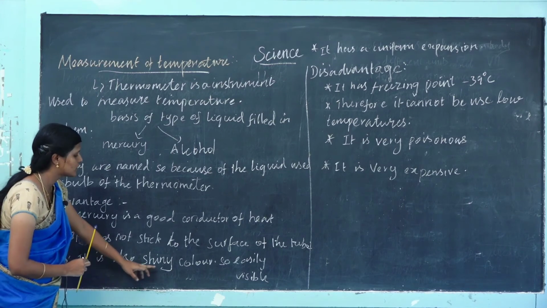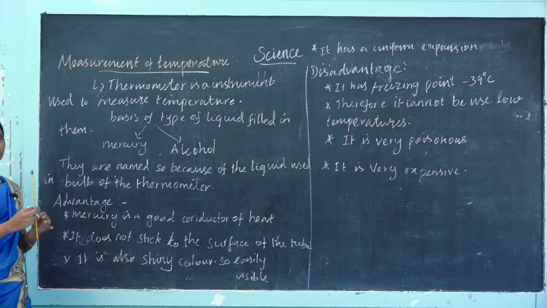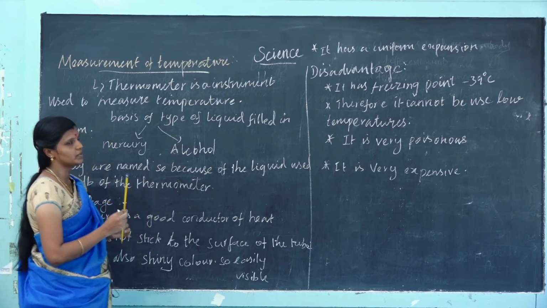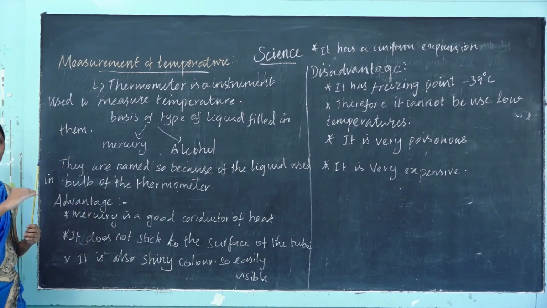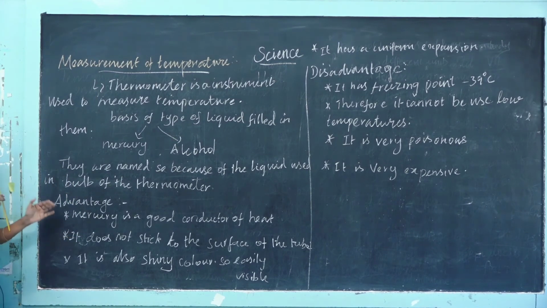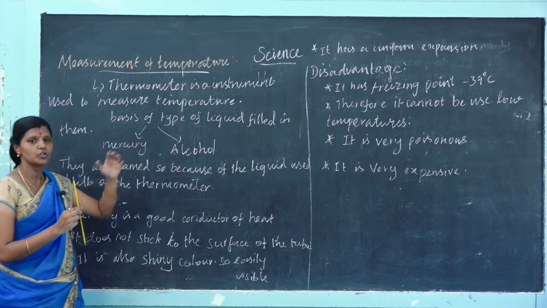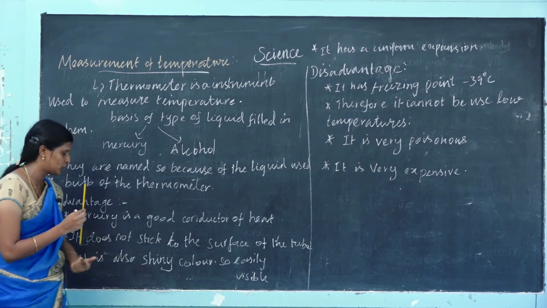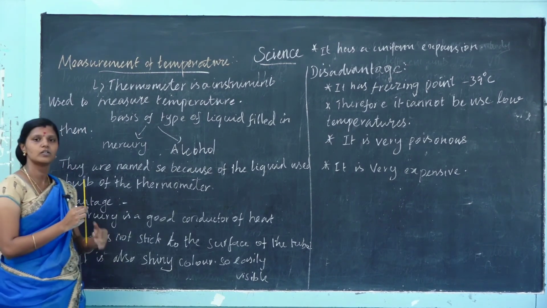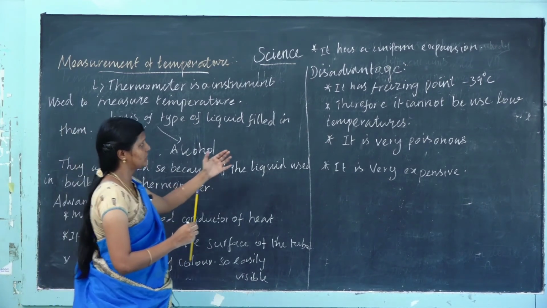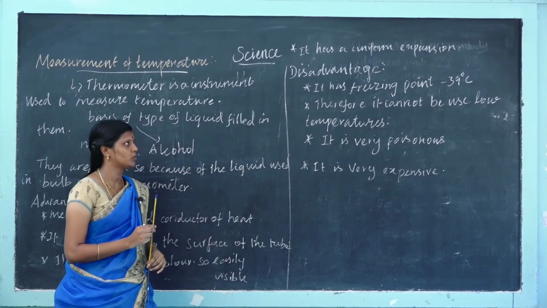It is also shiny in color, so it is easily visible. It has a uniform expansion. Why do we use a mercury thermometer? Mercury is a good conductor of heat, it expands uniformly, it does not stick to the surface of the tube, and it is shining, so it is visible.